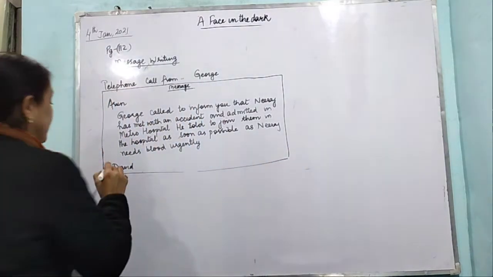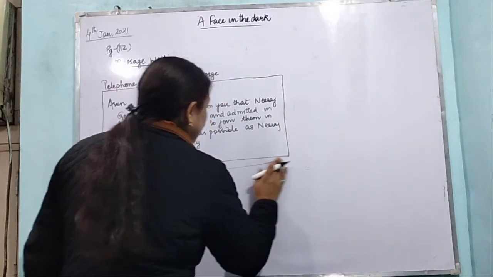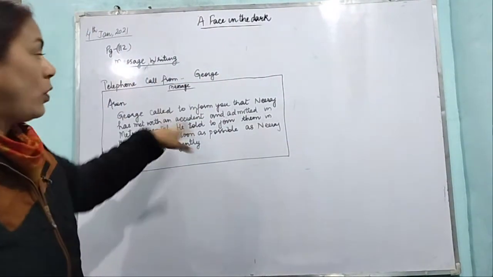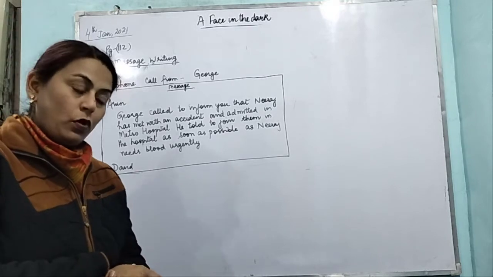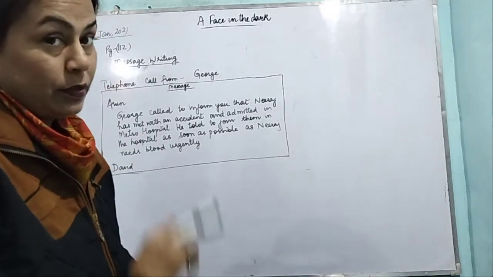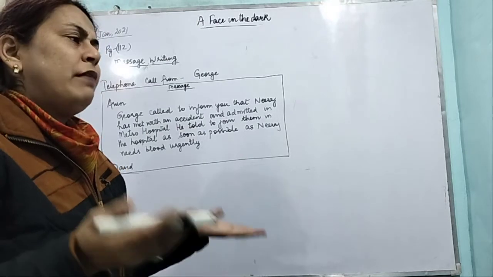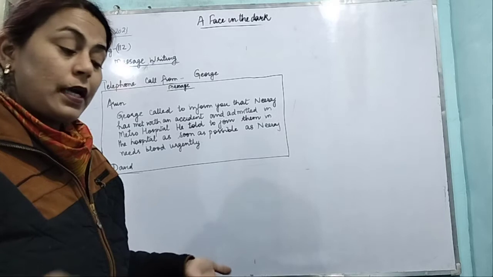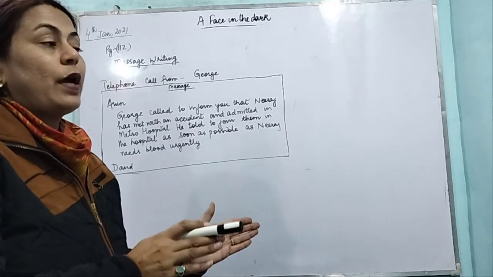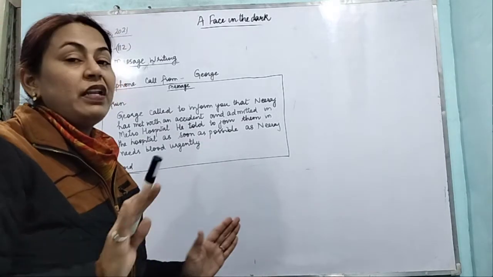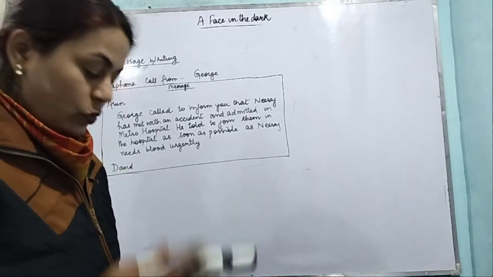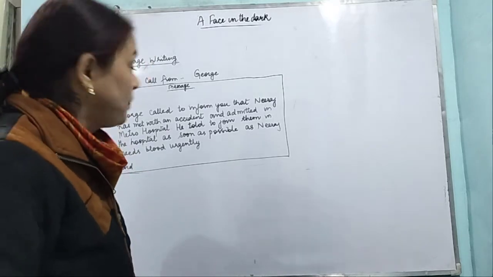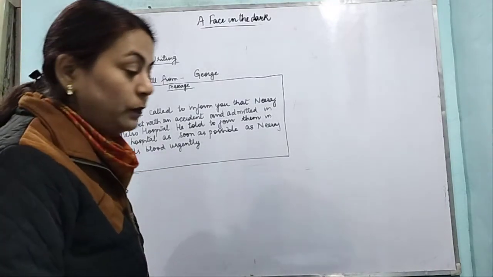So this is your message. That's it. And don't forget to draw the box because a message is always written in a box. Many of you have not drawn the box and have written it in the form of a letter. I had told you very specifically how you have to write, but still you wrote it very incorrectly. So I have not given marks to those who have not written it appropriately.